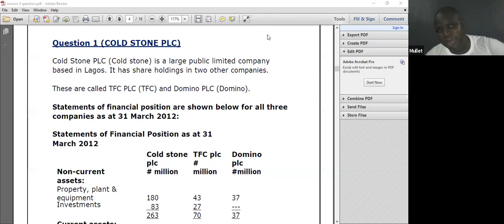Do not credit loan assets in the parent's loan, because the parent is giving a loan to the associate, and the rule says you are part of the group. Don't give loan to each other. Don't give loan to your associate. What do you now do? The parent will have recorded it as investment, loan investment in non-current asset in the statement of financial position. The other person, the associate, will have recorded it as a liability in his own account.